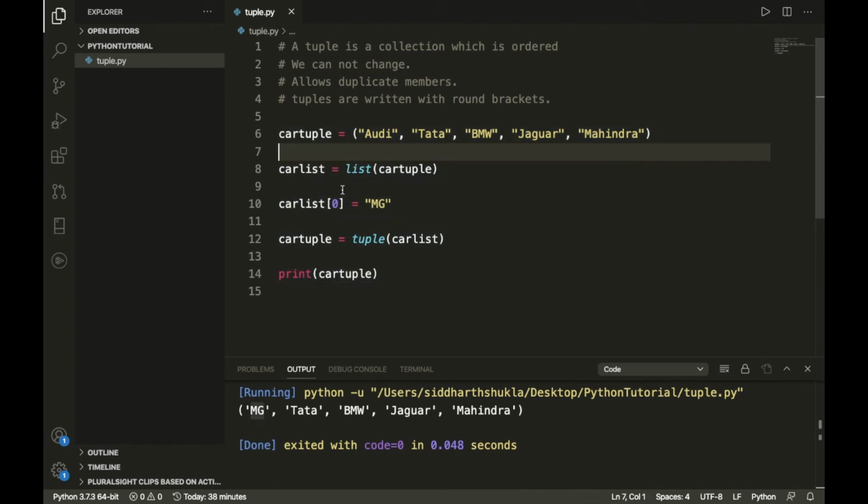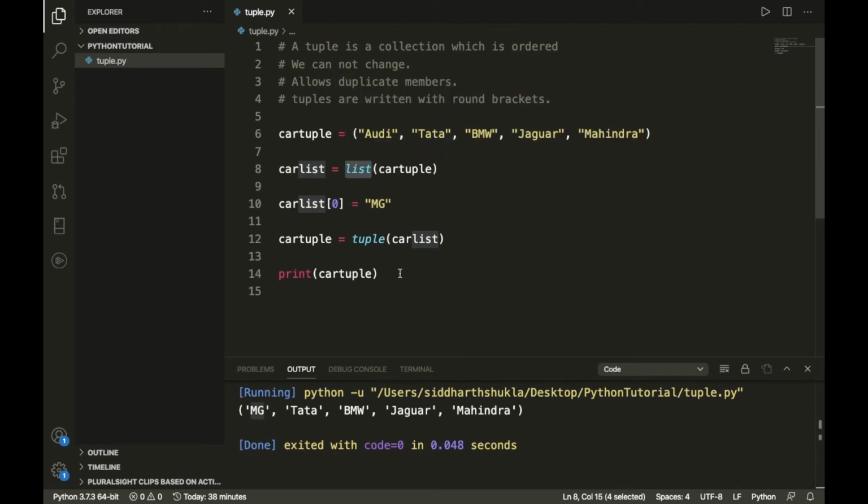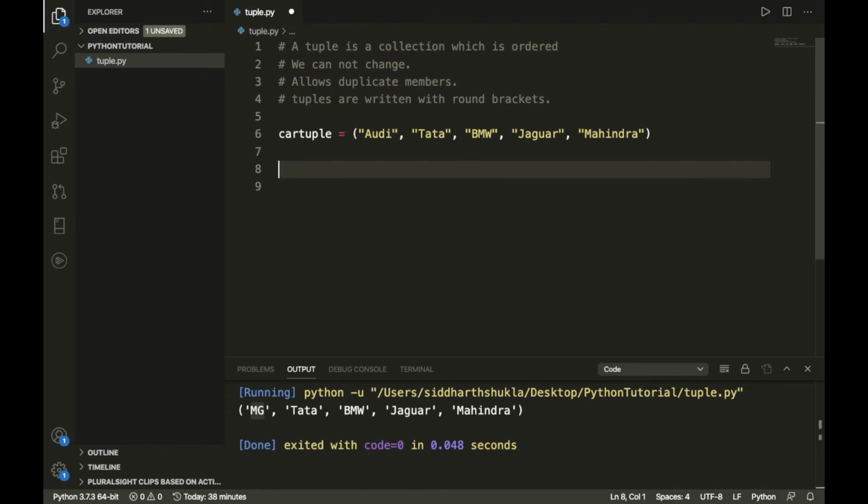So we can change using list only. If you want to implement it using only a tuple, you cannot. So whenever you want to insert something inside your tuple, you need to first make it a list, then you can insert anything you want. And here you can also perform a loop.